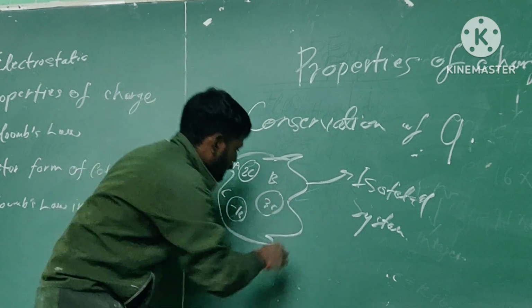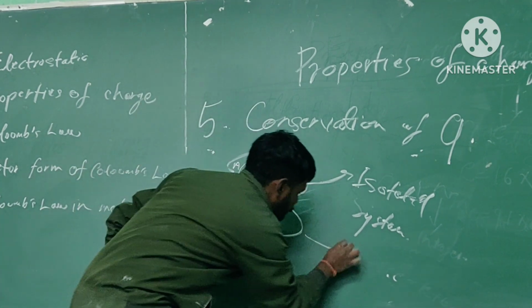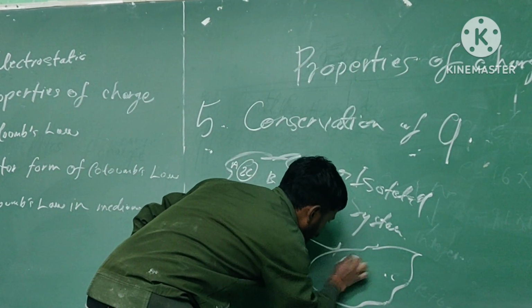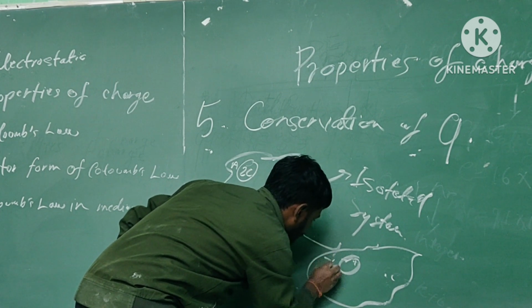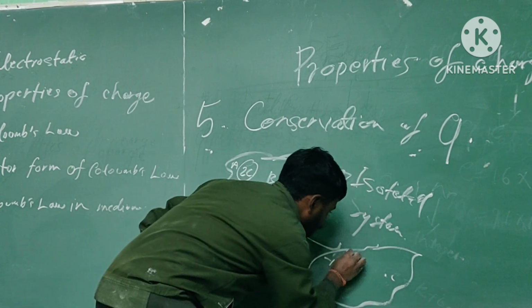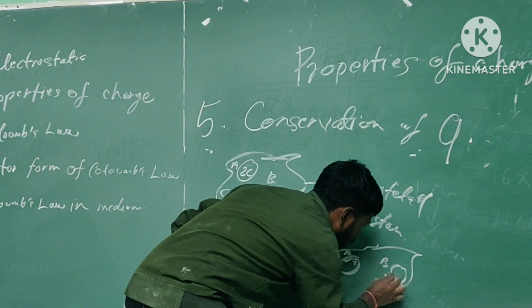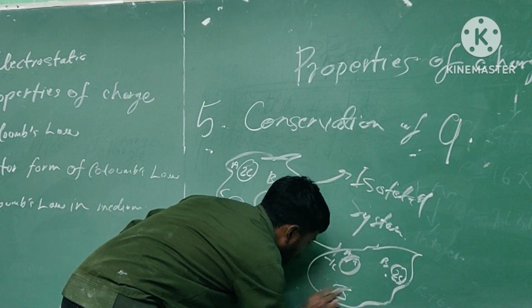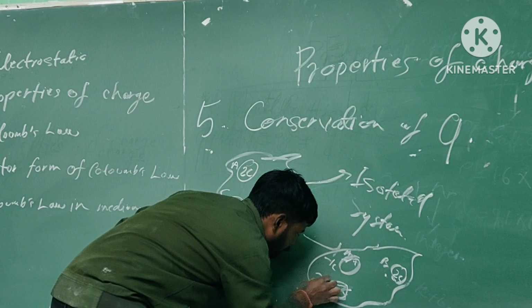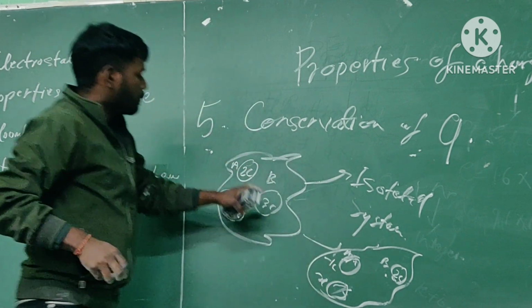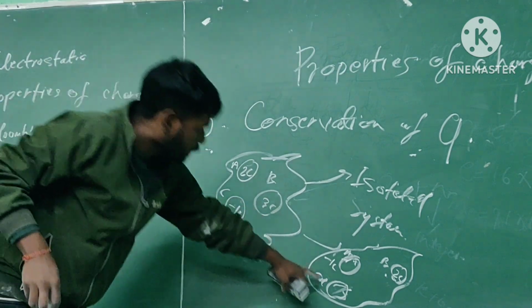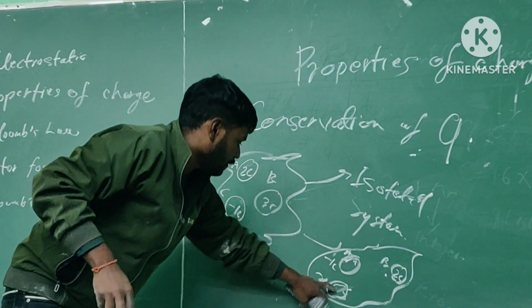We rearranged the charge and found that on A the charge is minus 1 Coulomb, and on B the charge is 2 Coulomb. On C we don't know the charge. So by applying charge conservation we can get the value of charge on C.